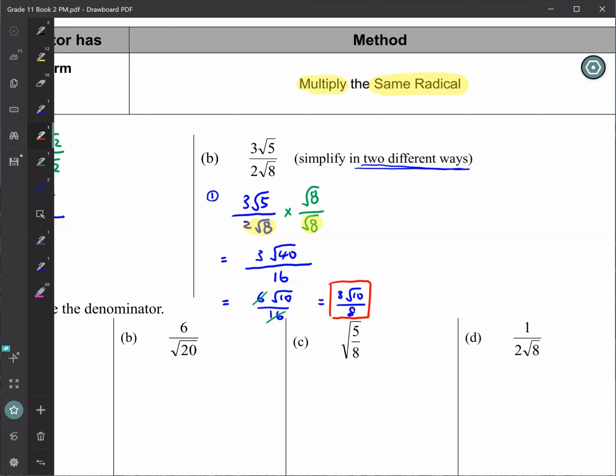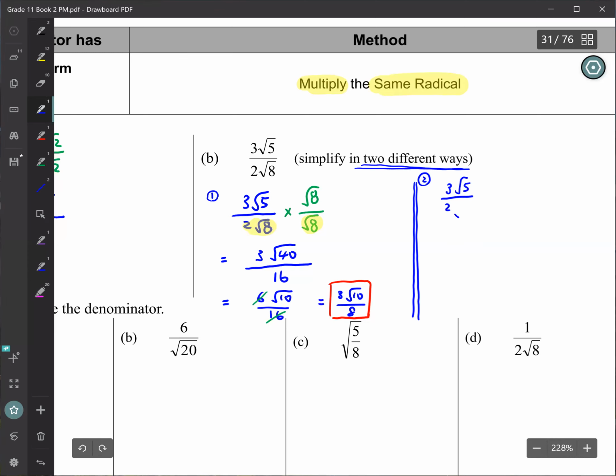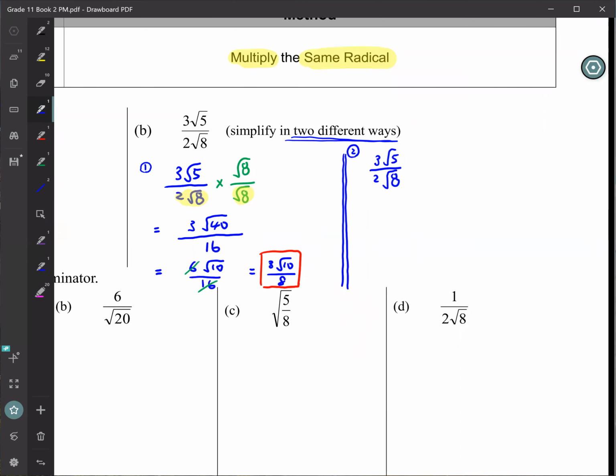So how many steps did we take? We have 1, 2, 3, right? It takes 3 lines. So let's look at the second way. Same question. Second method, second way, which is the way I prefer. Instead of multiplying by square root 8, the same radical, what other thing can we do first instead? Anyone?